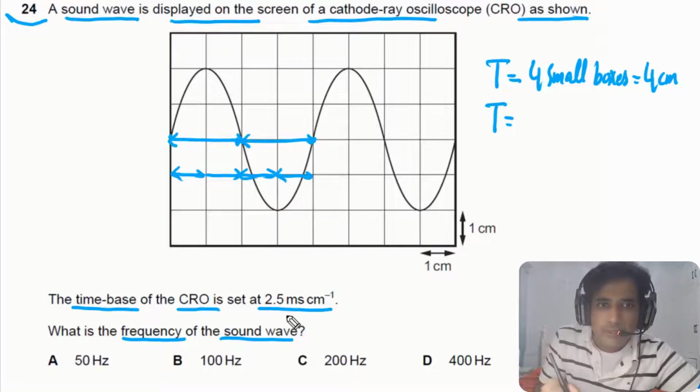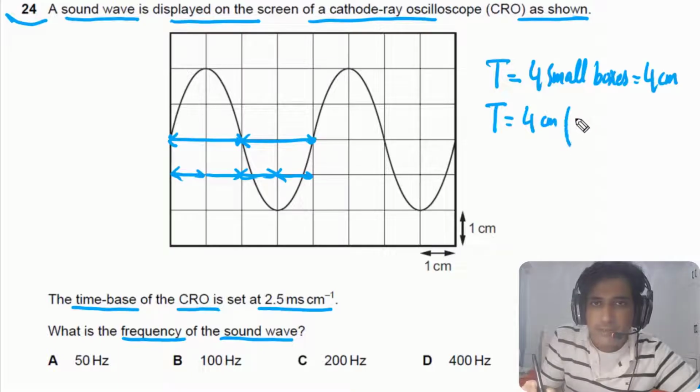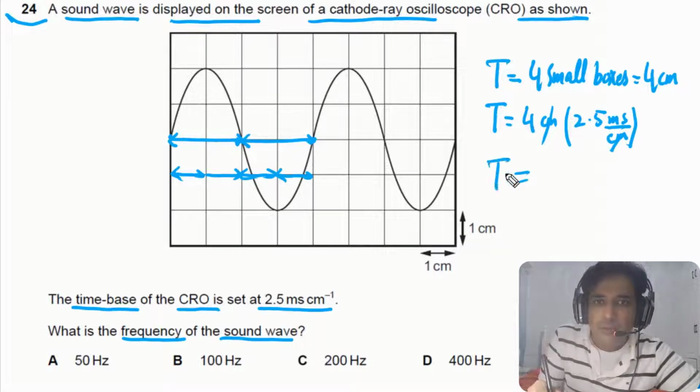It is given to us that 1 centimeter is equal to 2.5 milliseconds. We have 4 centimeters and we need to find the time period. So we have to multiply this one with 2.5 milliseconds per centimeter, so we can cancel centimeter with centimeter. In this case, we can find the value of the time period, that is equal to 4 times 2.5 milliseconds.